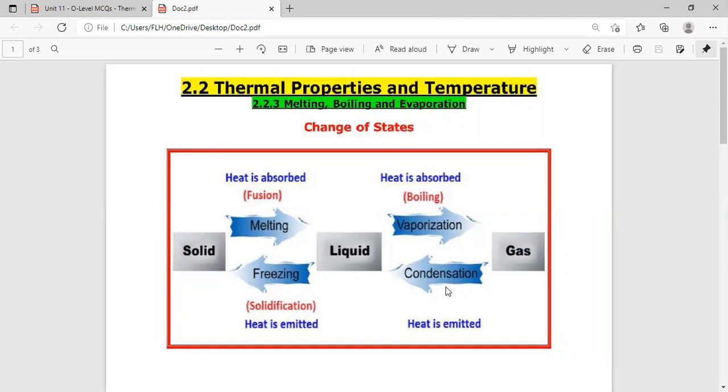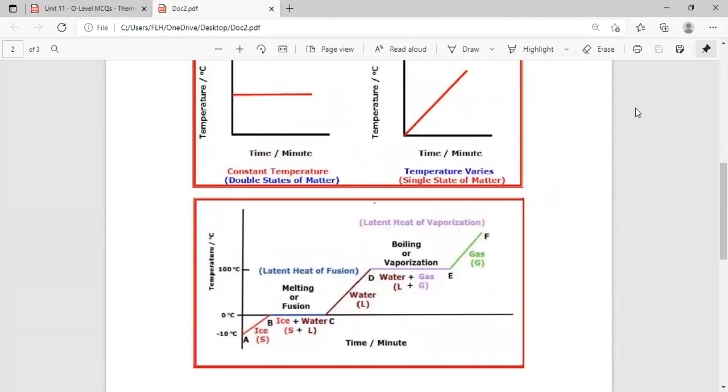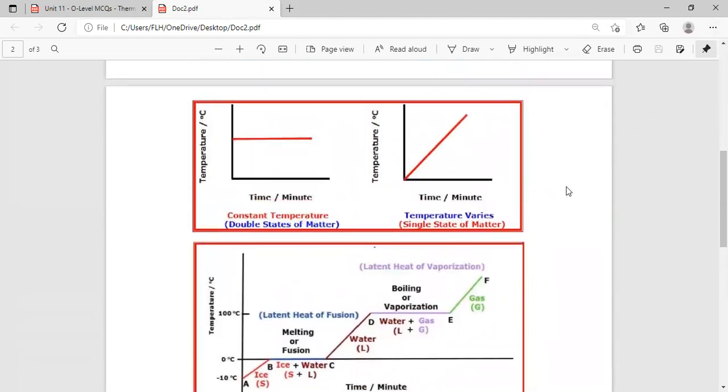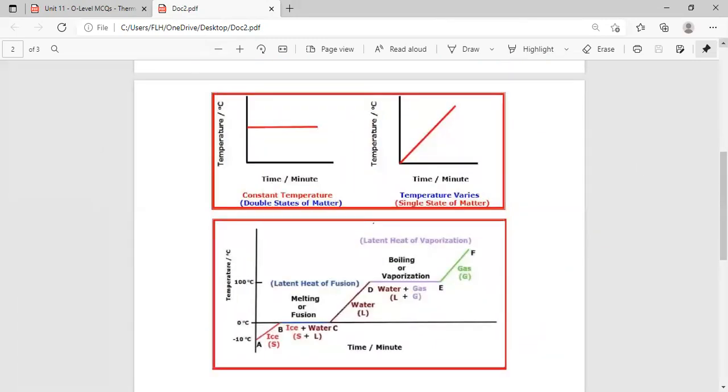In the process of condensation and in the process of freezing, heat is emitted by the gas and by the liquid. So in the above two processes, heat is absorbed. In the lower two processes, heat is emitted. Then we can discuss the temperature or heating curve graphs for boiling, evaporation, condensation and freezing.